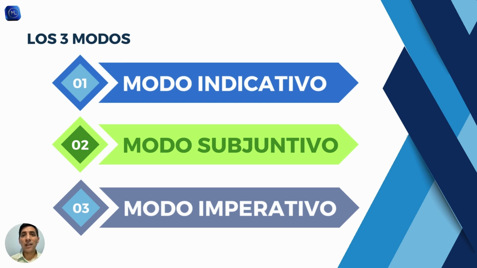The only mood that has only one form is the modo imperativo. But with the first two, sometimes you can see that a tense might appear in both of them and they mean different things. But don't worry, let's just start with the first one, which is the easiest one, modo indicativo.